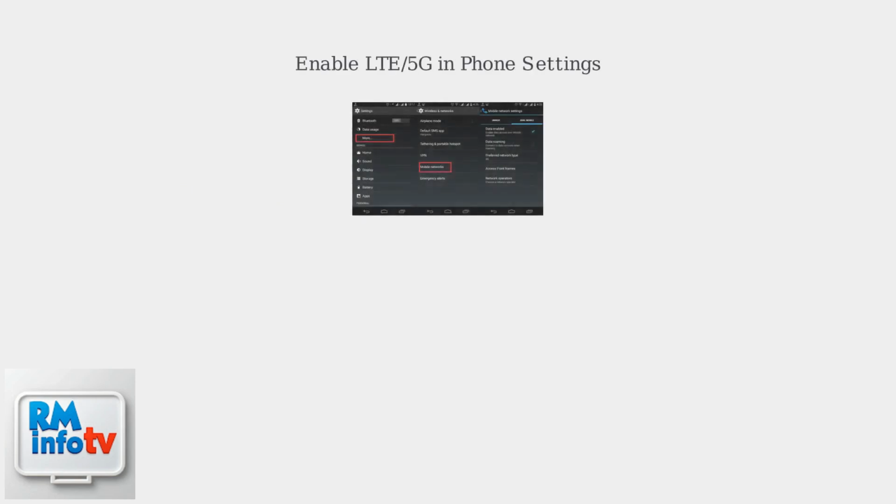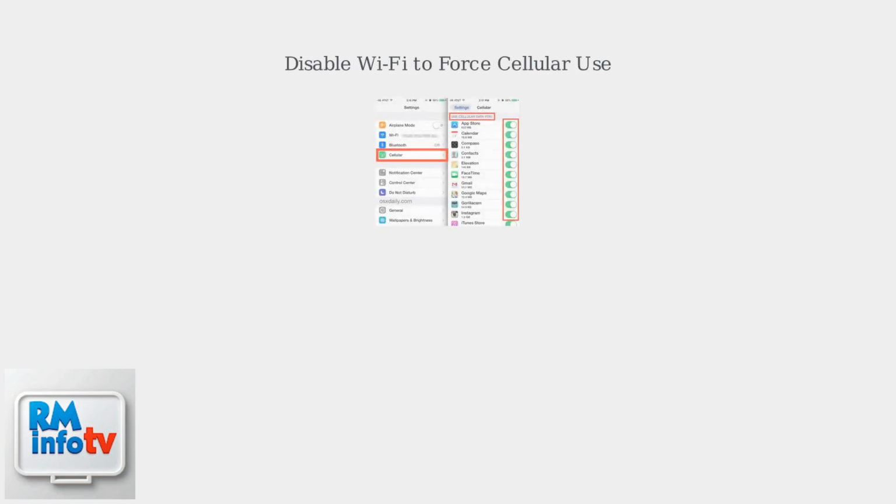To optimize signal on ID Mobile, first ensure LTE or 5G is enabled in your phone settings. This allows faster data speeds and better connectivity. Disable Wi-Fi temporarily to force your phone to use cellular data. This helps test and confirm signal strength on the ID Mobile network.